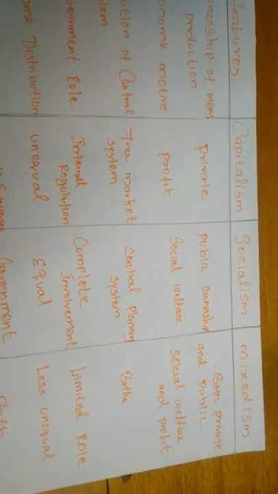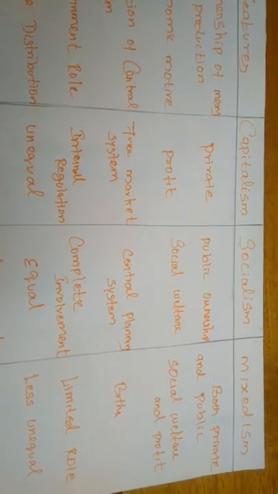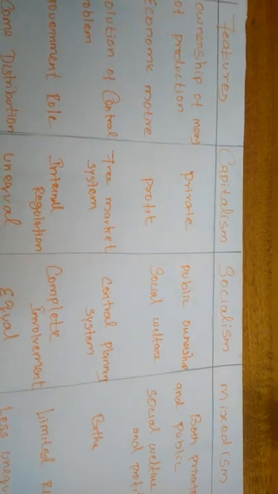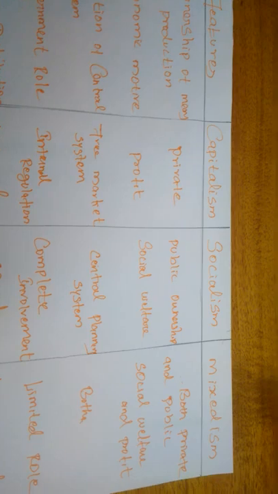But in mixedism, ownership and means of production will be controlled by both private and public. So in capitalism, ownership of means of production is in private hands, in socialism it is in public hands, but in mixedism it is in both private and public hands.